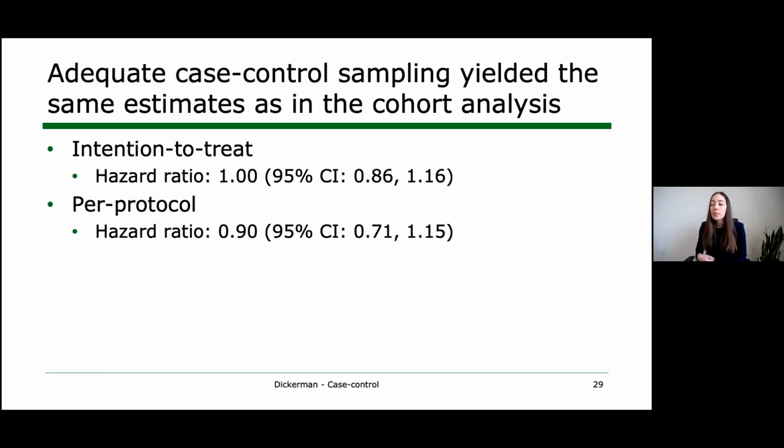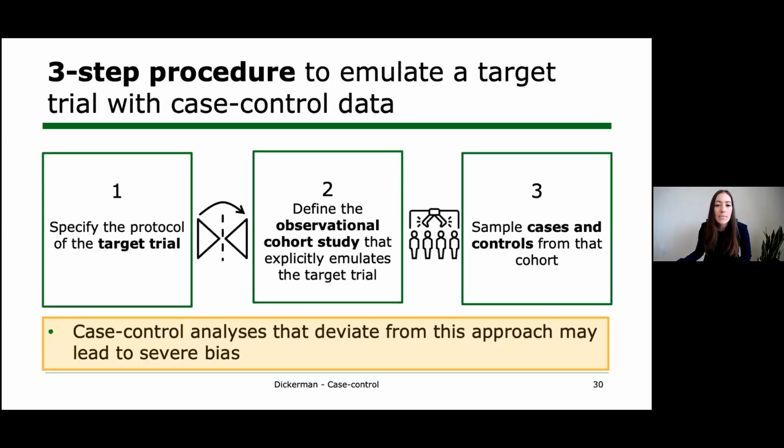And so when we implemented these analyses in our case control sample, we found that, as expected, adequate case control sampling yielded the same estimates as in the cohort analysis, which again were near null. And so this got us thinking, what about those previous case control analyses that reported such extreme estimates?